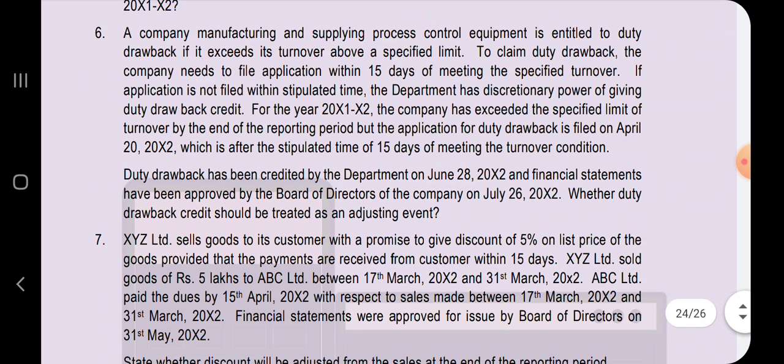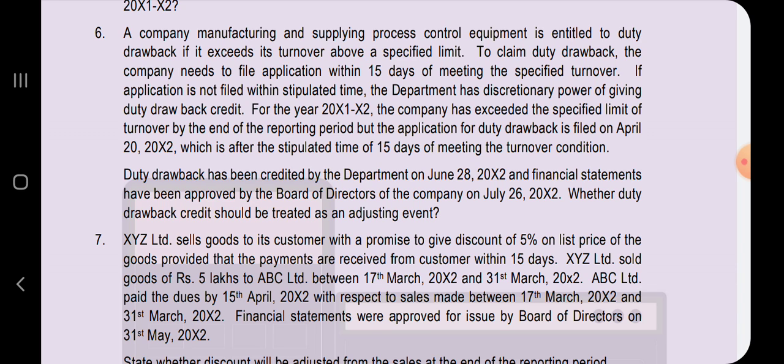Let's go through illustration number 6. Question number 6 in test your knowledge. A company manufacturing and supplying process control equipment is entitled to duty drawback if it exceeds its turnover above a specified limit. To claim duty drawback, the company needs to file an application within 15 days of meeting the specified turnover. If the application is not filed within the stipulated time, the department has discretionary power of giving duty drawback credit. Duty drawback credit has discretionary powers.